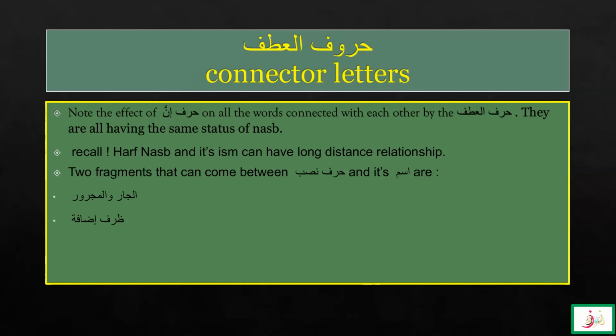So note the effect of harf of inna on all the words connected with each other by the harf of atf. They are all having the same status of nasab. And recall that harf of nasab and ism can have a long distance relationship. Remember that. We also have seen those examples when we were doing harf of nasab. And the two fragments that can come between harf of nasab and ism are the jar majroor and zarf and idafa.